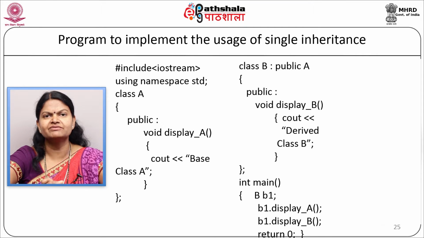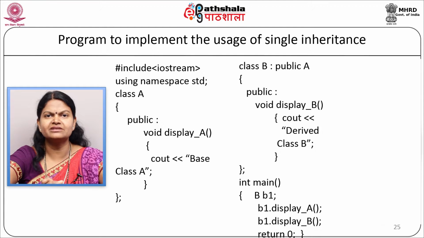In the main function, we will have int main opening and closing brackets. We will define the object of derived class B as B1, and now we will call the two functions using the object B1 as B1 dot displayA, after that B1 dot displayB.